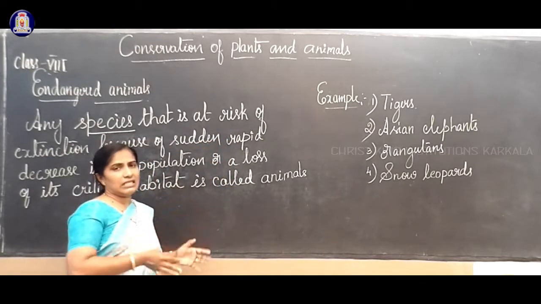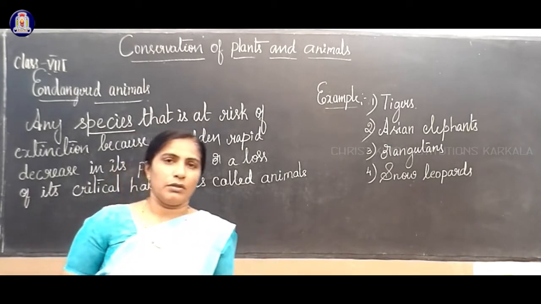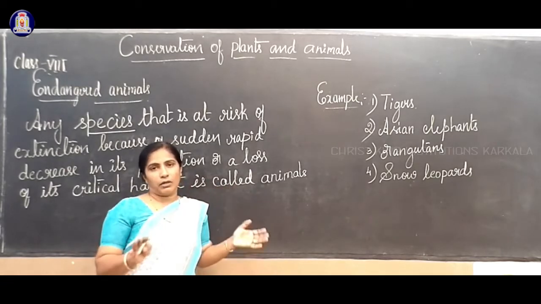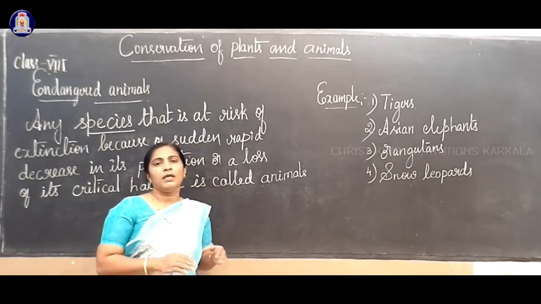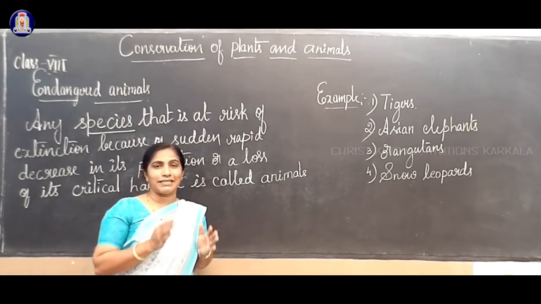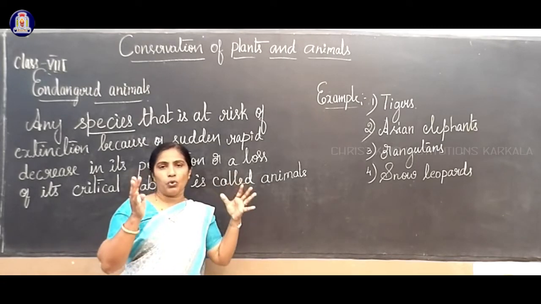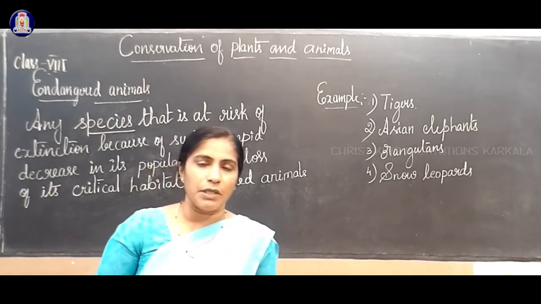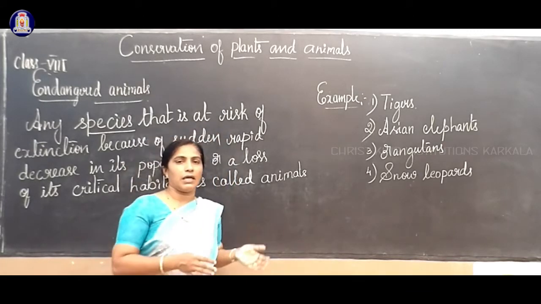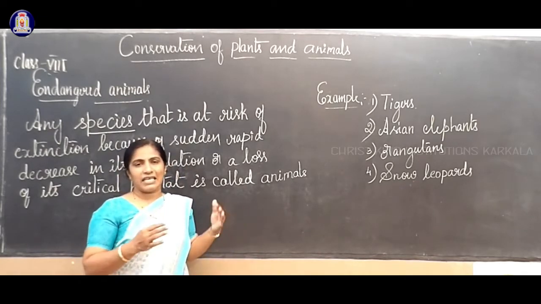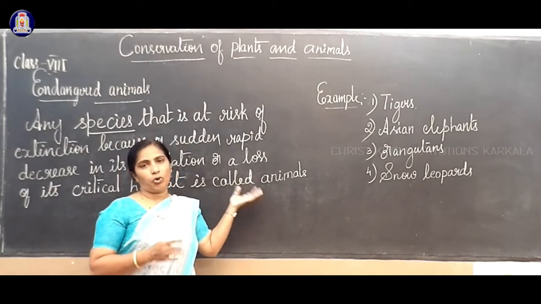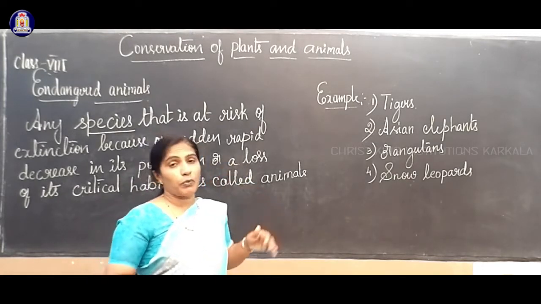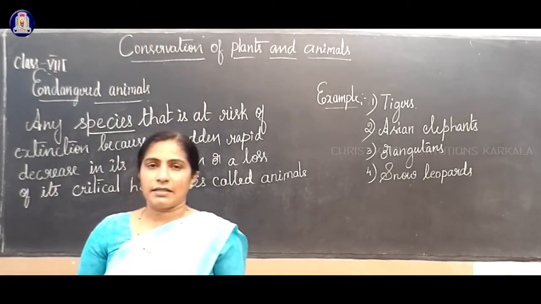All these records are kept in one book. Which book is it? In our next class we are going to study the Red Book. If you see it anywhere, go through it, because it is the best book to identify animals. They collect all the details about animals, whether endemic or endangered, and related wildlife sanctuaries and plants. Each record will be there. That is called the Red Book.